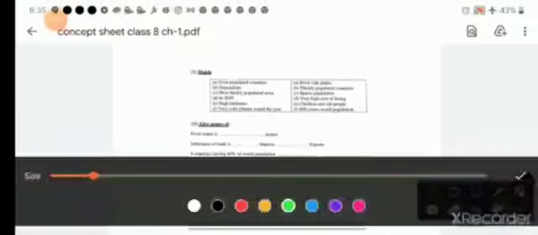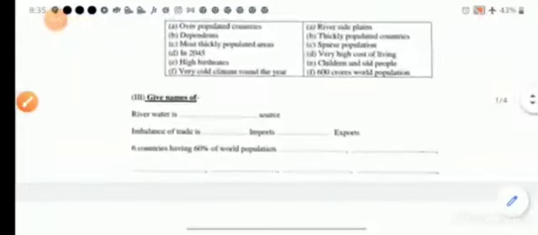Now the third point: you can see here this is the question. Give the name. Just wait for a minute. Okay, now I am going to zoom in so that you can see it properly. Here, give names: river water is a dash source.